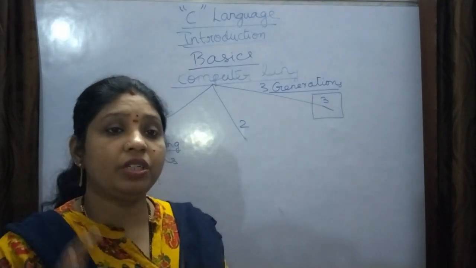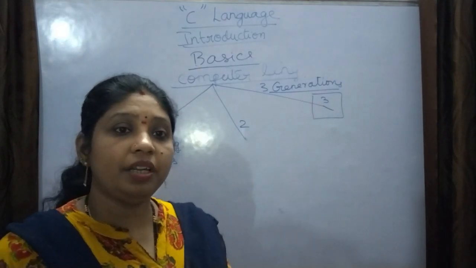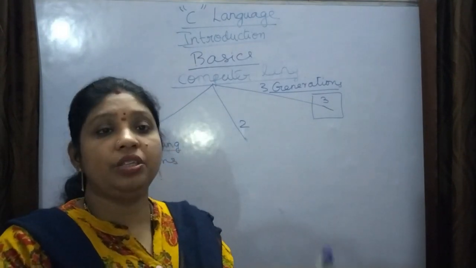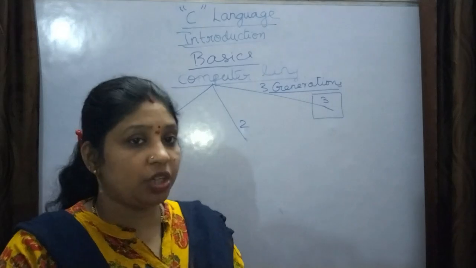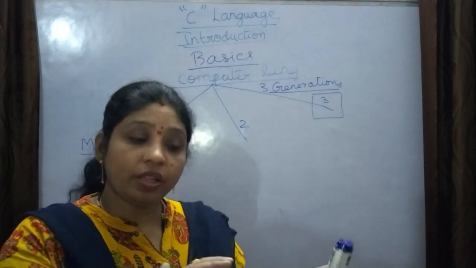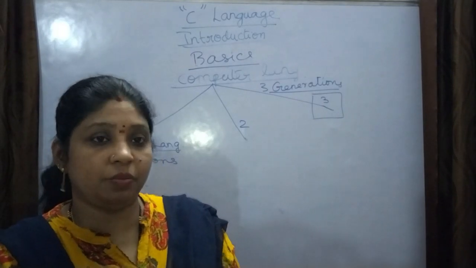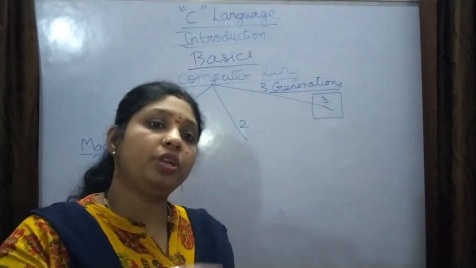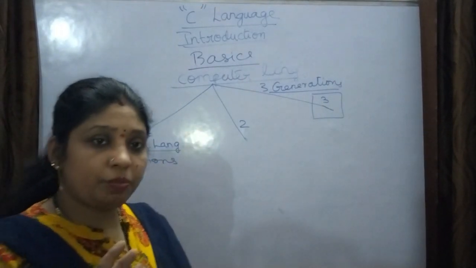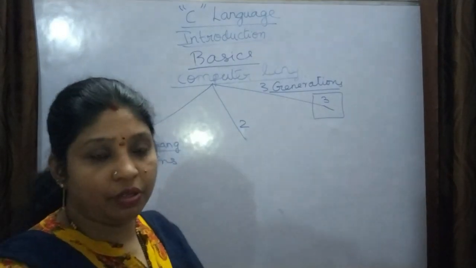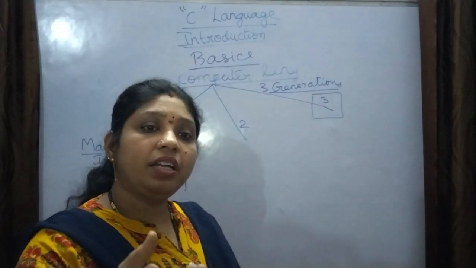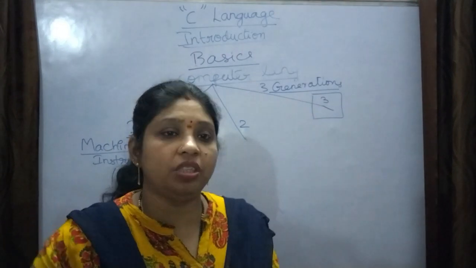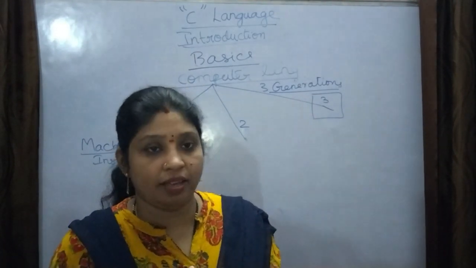But at that moment, scientists didn't know all these things. So they wrote the source code and changed it into zeros and ones, which is called object code. They did all this with punch card systems. They used other machines like punch cards, and they changed the source code into the object code, right? Now this object code they used to feed directly to the computer. The computer again gives the answer in zeros and ones. Then these scientists used to change the zeros and ones and use the answer or output.